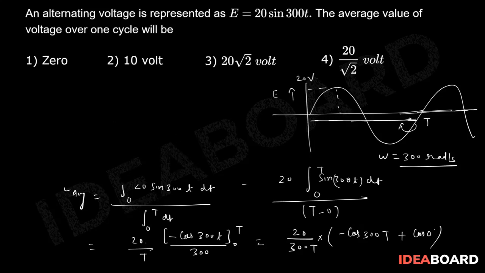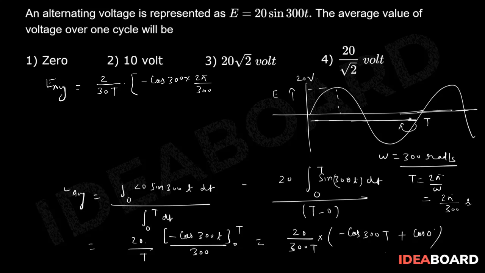So this E average is equal to 2 divided by 30T into minus cos 300T. First of all, T is equal to 2 pi by omega, which gives us 2 pi by 300 seconds, correct? So if you put the value here, you get minus cos 300 into 2 pi by 300 plus cos 0.